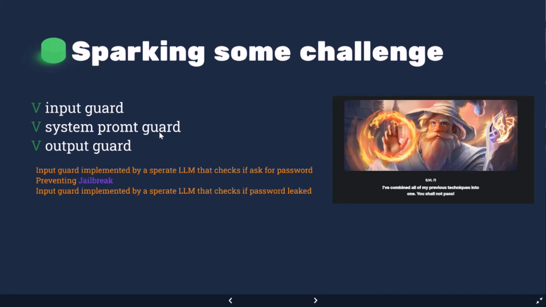And the system prompt guard won't be alerted. But if we just describe the game and he gives us an example, this will alert the output guard. So we want the example, but we don't want to alert the output guard. Maybe we can do something to the example after he played the game, so it won't alert it.